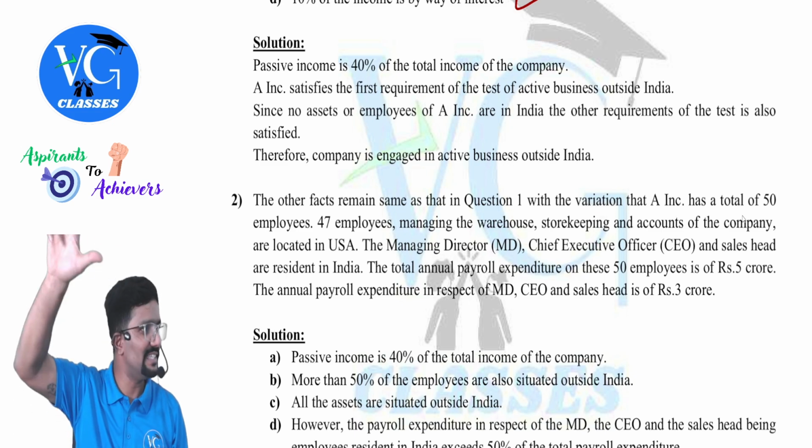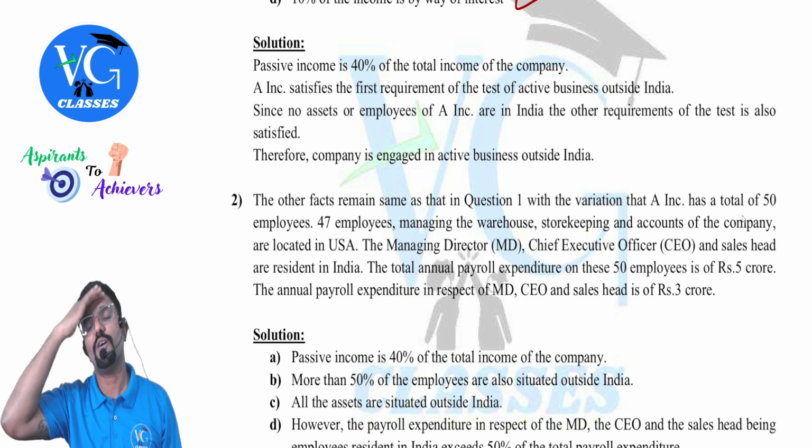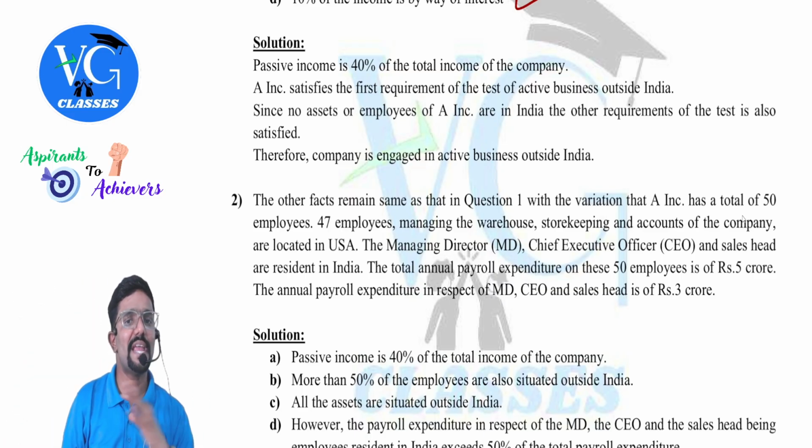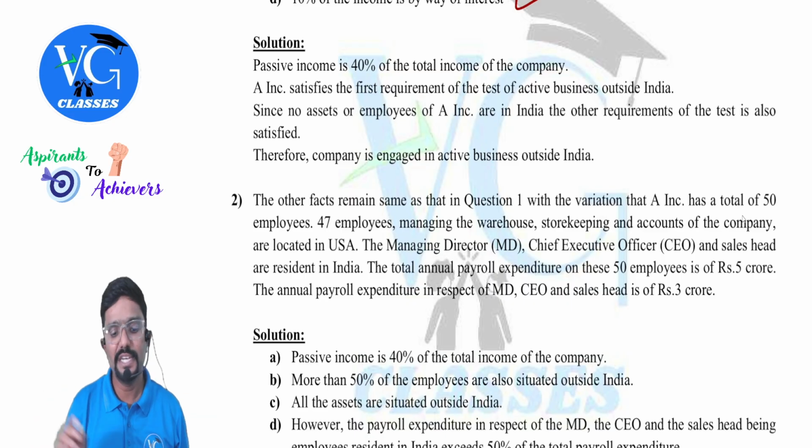Okay. Three conditions easy. One means 40% it is coming. So all four conditions satisfied. Therefore, the company is engaged in active business outside India. They just asked this. Did they ask POEM?